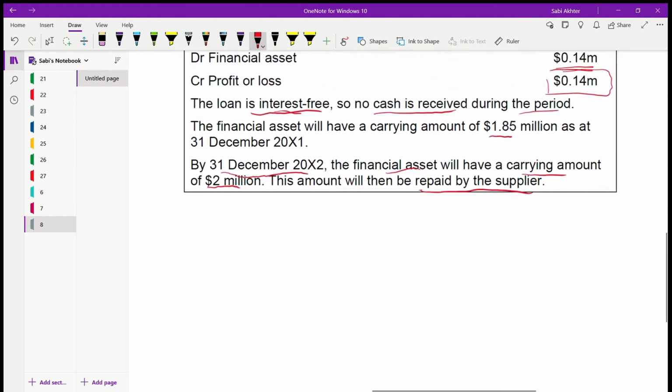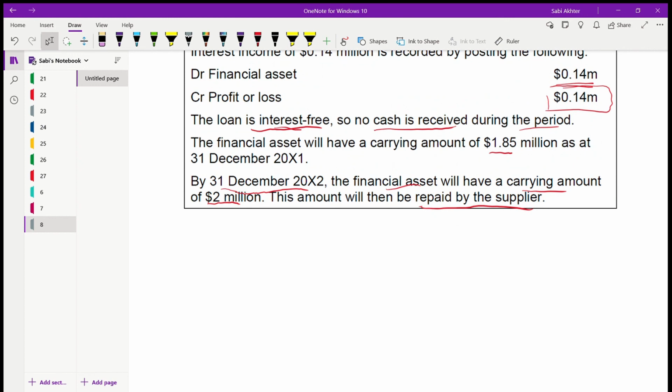So that's it for debt instruments. Next will be impairment of financial assets. So see you in the next part of this.